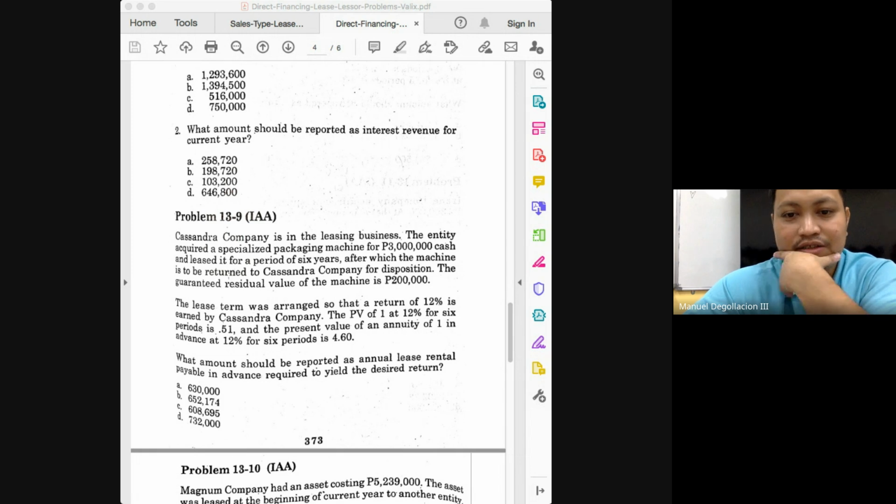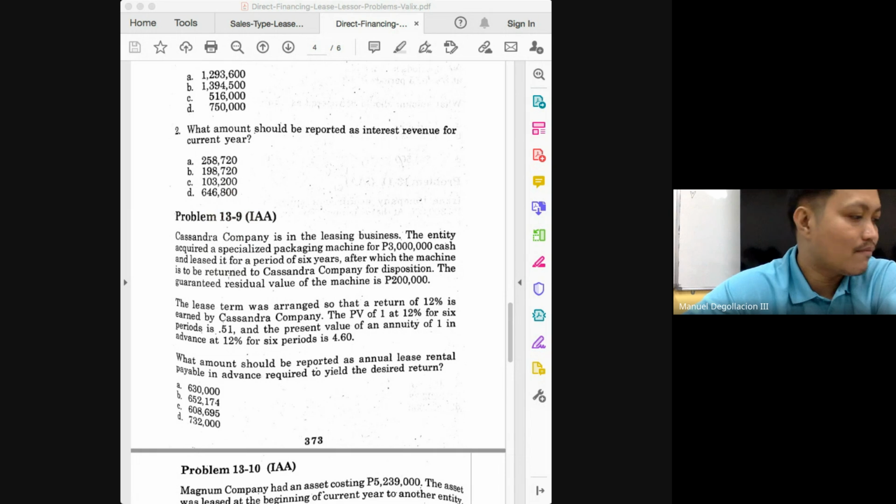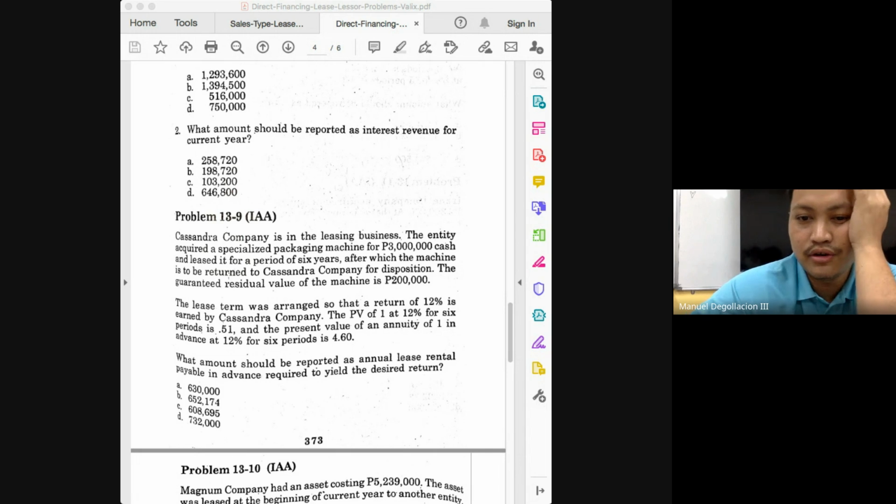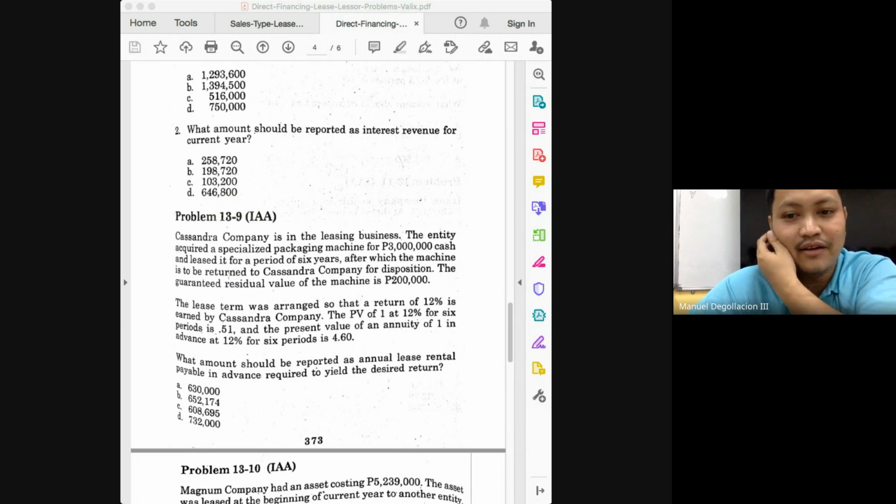Year 3, even up to year 3. How much will be the balance at the end of year 3? Is that for year 3? I think that's just for year 2. It would be 1,203,807. Okay, what's your name?